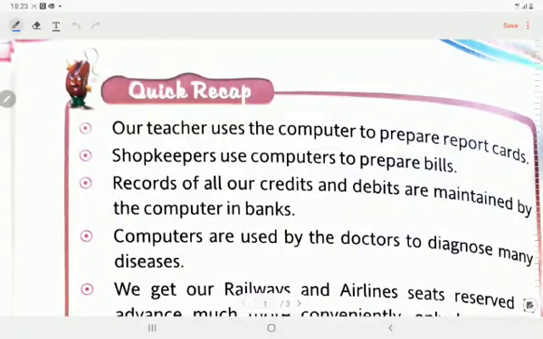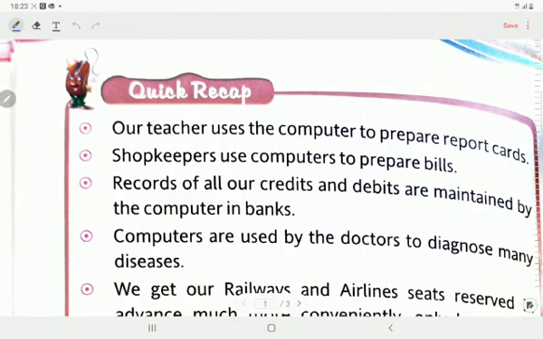Good morning children. In this video, we will read the quick recap first. This is the quick recap of lesson 2. I have already read and explained lesson 2 in this video. First of all, I will read the quick recap. Through quick recap, we can recall the summary of the lesson. Then we will start the exercise of lesson 2.